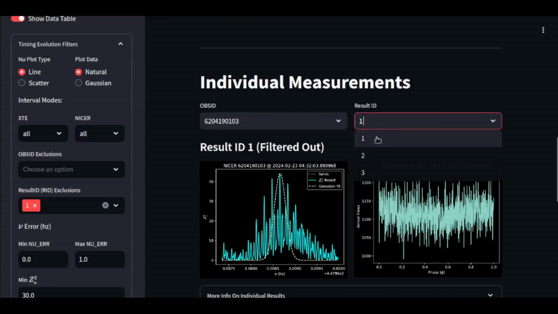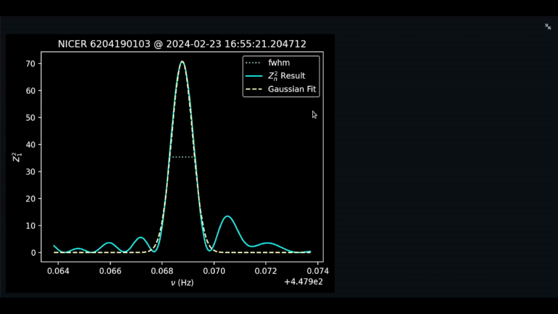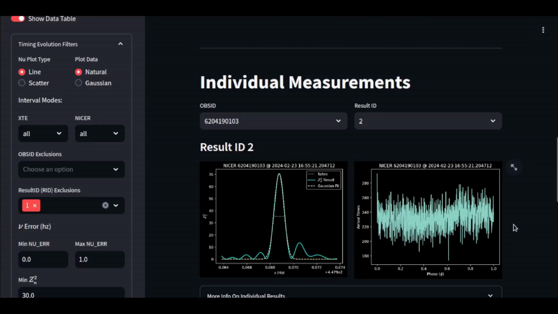So let's go ahead now and look at result ID number 2, and you can see this is actually quite a nice result. Let's zoom in on this. This is a nice Gaussian shape. You can see the Gaussian fit to this is pretty clean. There's a little bit of noise on either end of the main Gaussian shape, so to speak. But still, I consider this a pretty good result. Z1 squared value of about 70. So this is a good result that I would consider to keep in here.